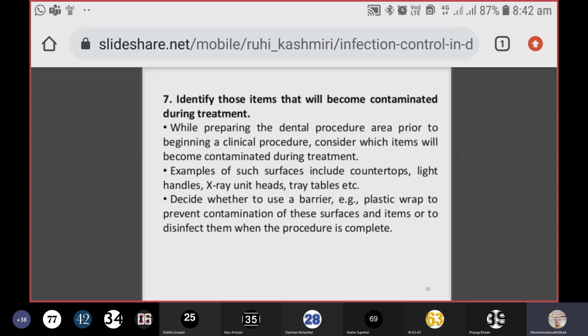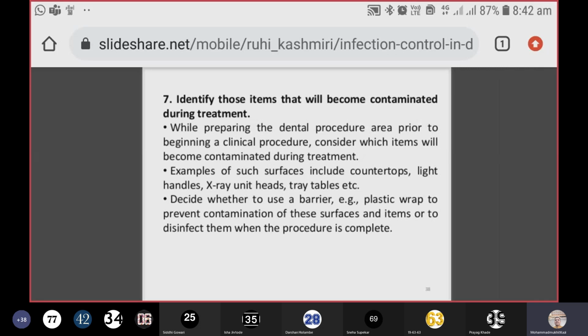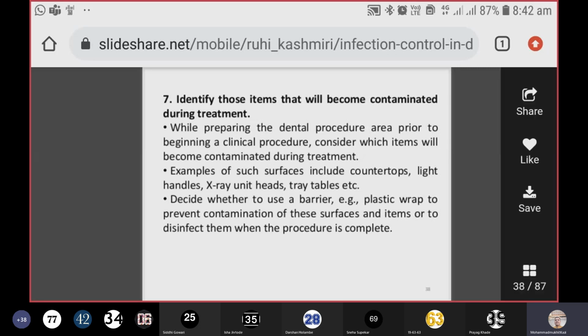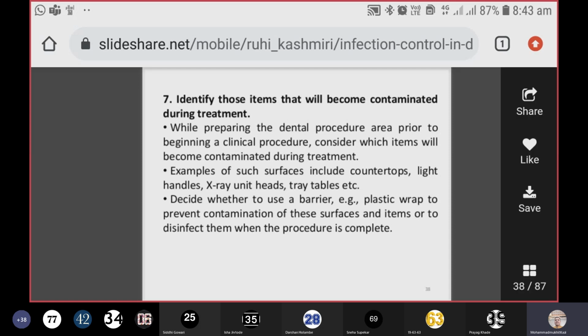Examples of such surfaces include countertops and light handles, because you are touching the light many times, adjusting it and touching it constantly. So that can become potentially contaminated. Then X-ray unit heads, tray tables, etc. Those are the different places that you can consider potentially contaminated areas.